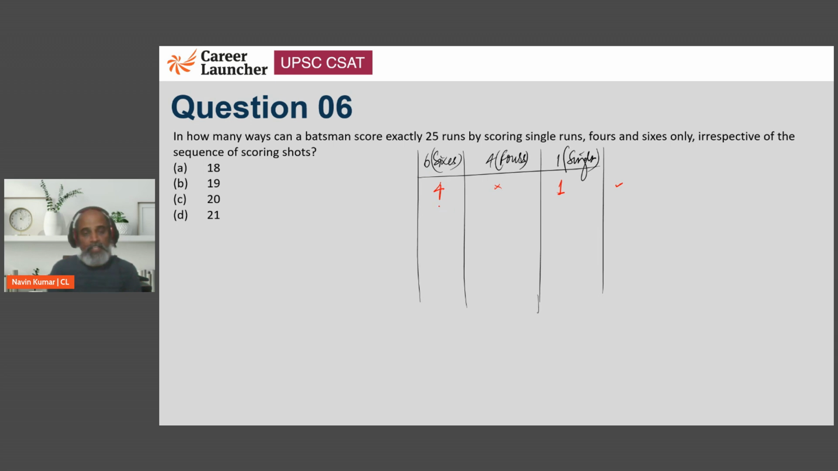The other one is if he hits 3 sixes, so that's 18 runs. He needs another 7. So 1 four and 3 singles. Or maybe he is going to have all the 7 singles and no 4 at all. ये भी तो हो सकता है, right?